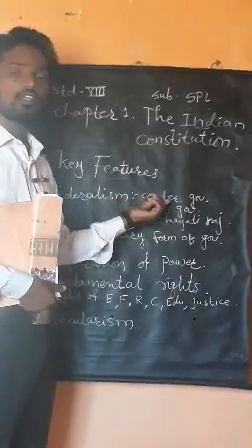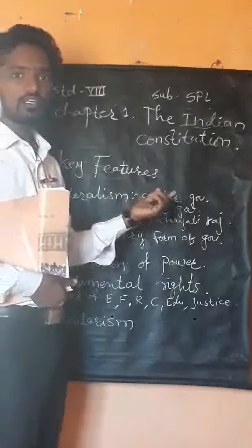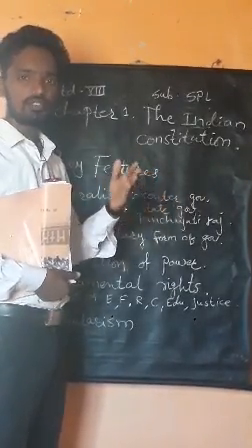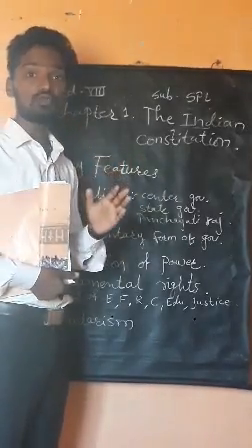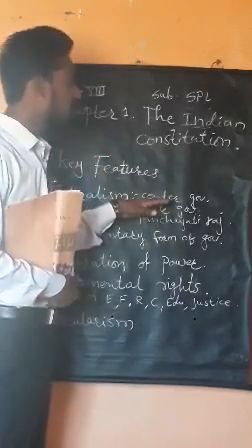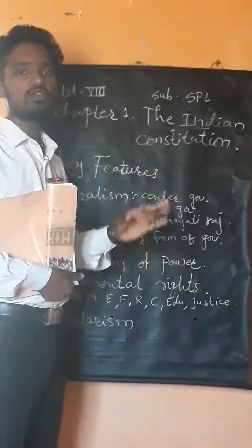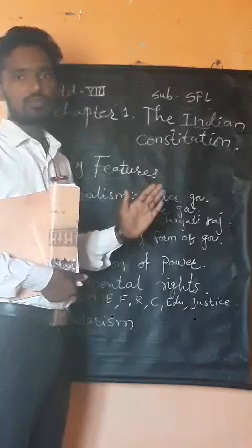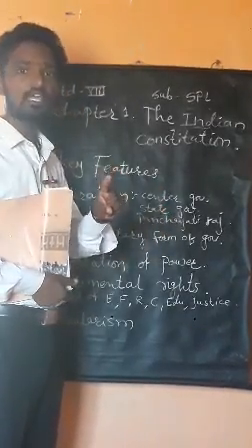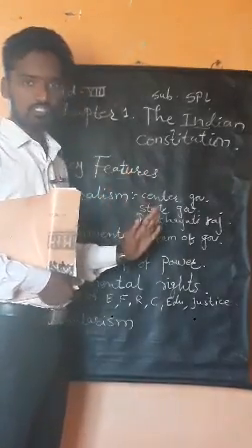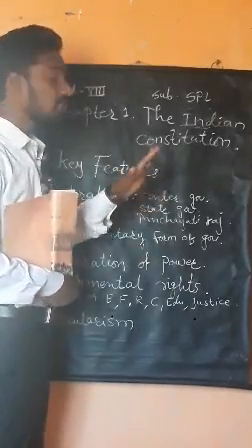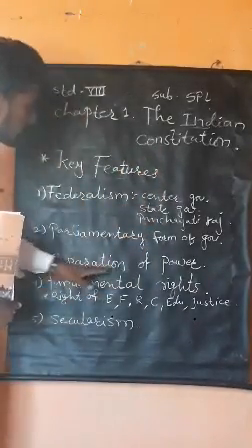For example, foreign issues, military issues or defense issues, and export-import issues are handled only by the central government. It is the authority of only the central government. Here the state government and the Panchayati Raj cannot interfere. Yes, they can give suggestions, but the final decision is given only by the central government. This is the separation of the power.